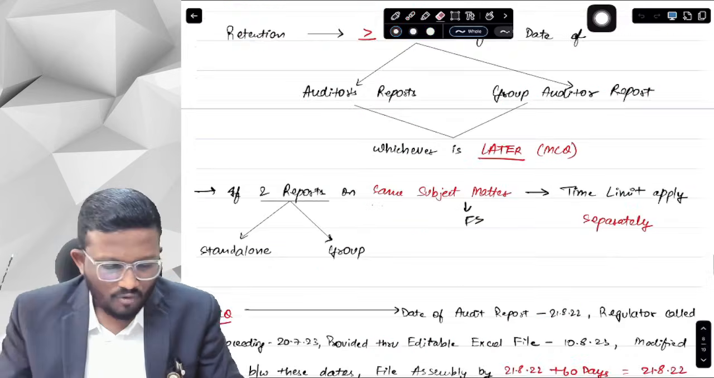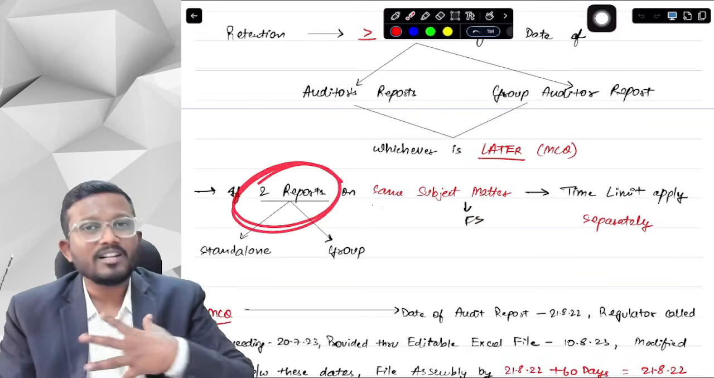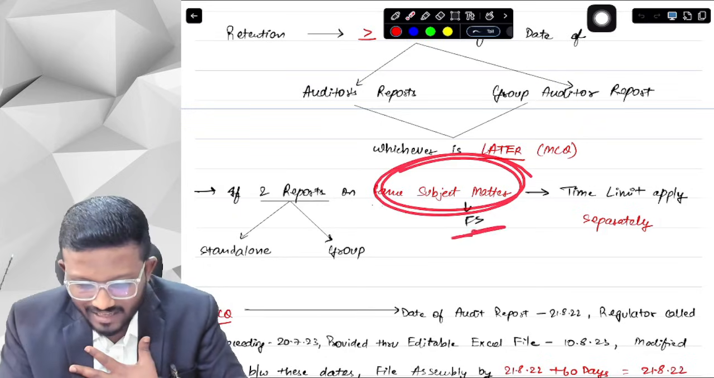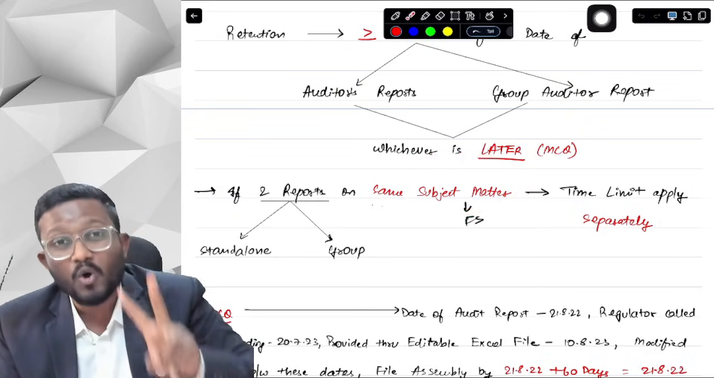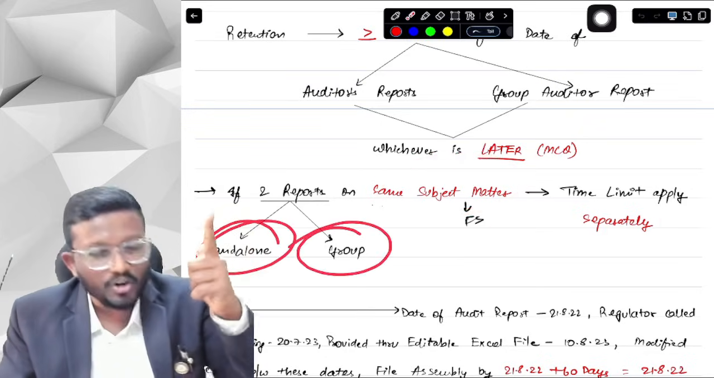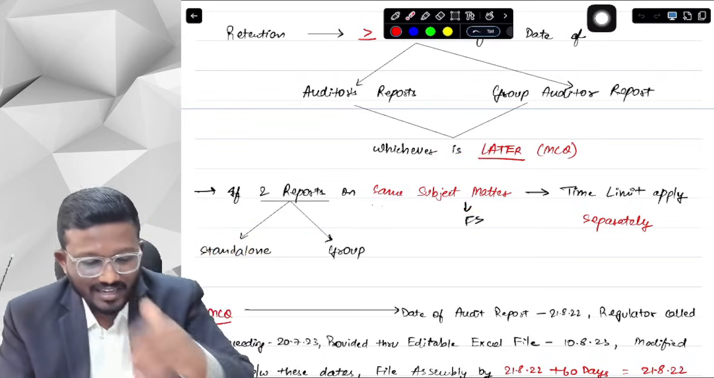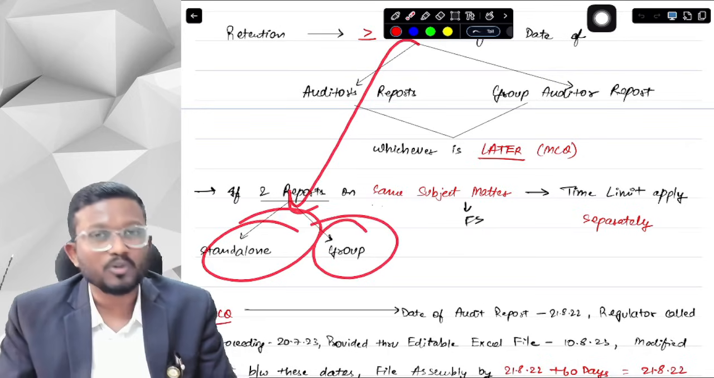Okay, yes sir. What if, sir, there are 2 audit reports? I have prepared 2 audit reports on the same subject matter, that is on the same financial statements, one for standalone and one for group. Then individually, separately, the limit of 7 years will apply on both the audit reports.